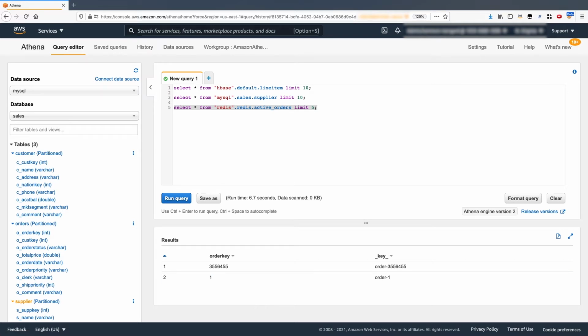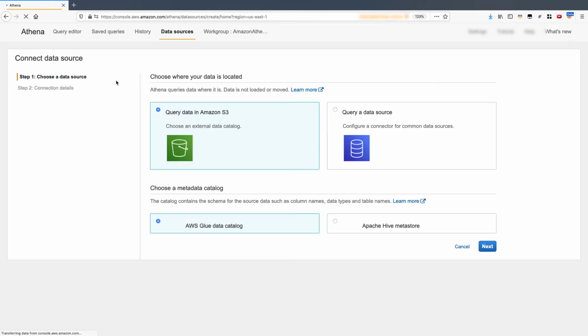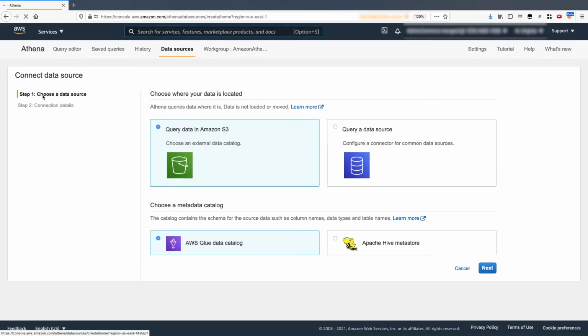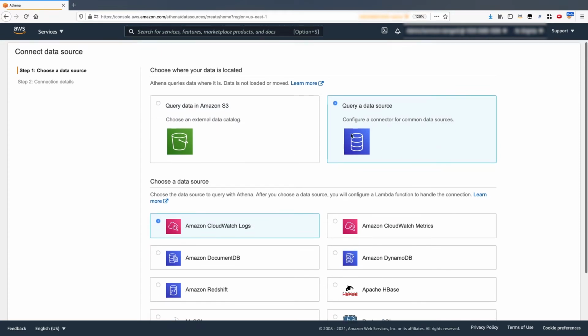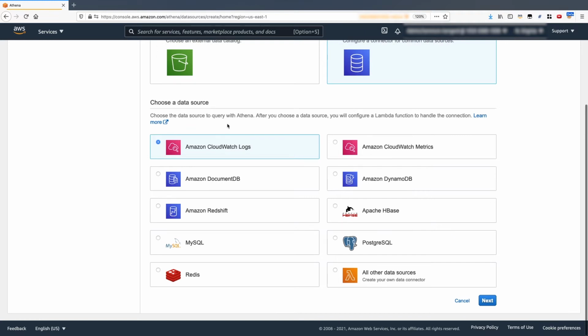So let's now go ahead and deploy and configure a connector to our DynamoDB tables, which are hosting our parts and part supplier information. To do that, let's click on Connect Data Source. And this will take us to the configuration screen where, alongside S3, we can choose to query a data source, which indicates we want to use federated query to query a data source, and then we're going to choose our data source. And you can see a bunch of different data sources available for you to use.